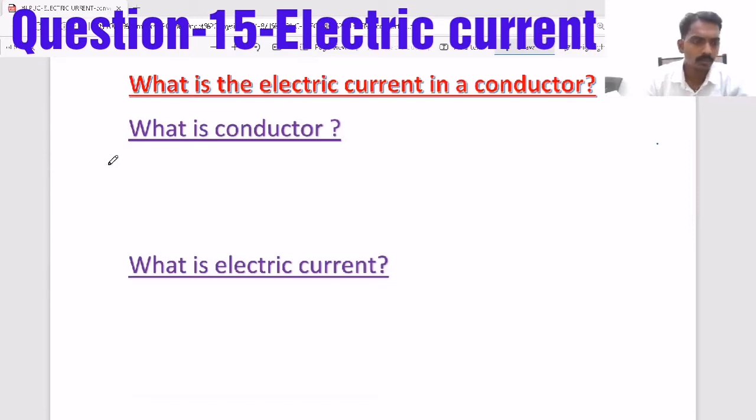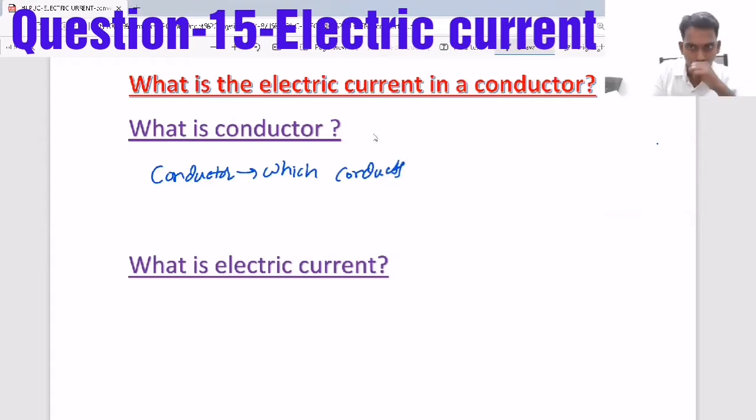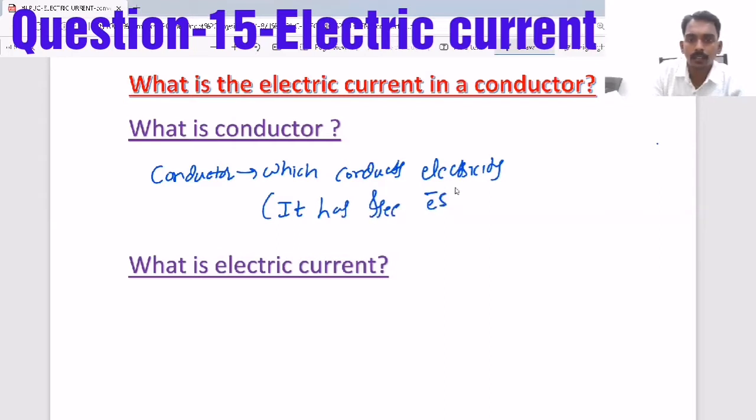So when you think about what is a conductor, it's nothing but a material which can conduct electricity easily. That means it has free electrons to conduct electricity. That kind of material we call a conductor or electric conductor.